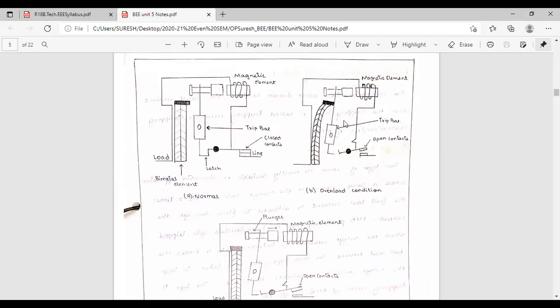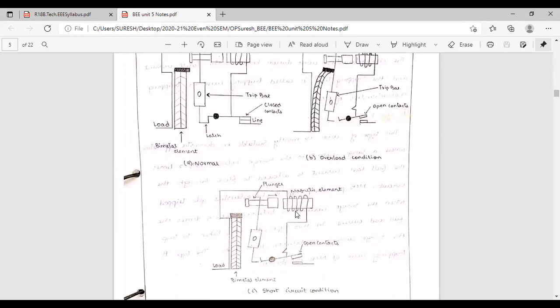In overload condition, there is thermal effect due to the bimetallic strip. But in short circuit condition, this thermal effect will not work, because heavy short circuit current is flowing around the current carrying conductor. Within a few milliseconds, it will magnetize this iron piece. Due to this magnetization, it is attracting this movable contact in the upward direction.